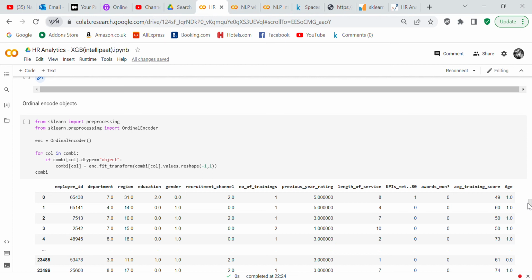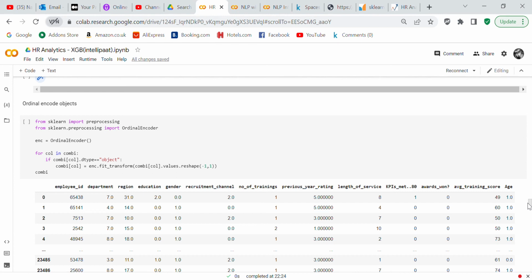I don't always use the ordinal encoder. With male and female, I could have just replaced male with 1 and female with 2. But then I decided, I've got lots of columns and lots of data, I'll just put it through an ordinal encoder.